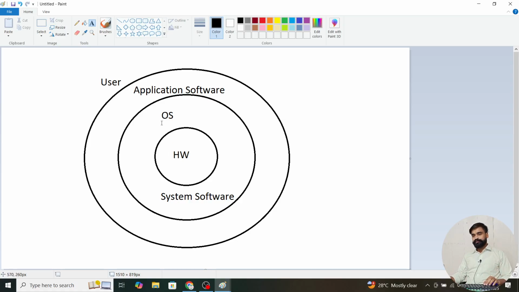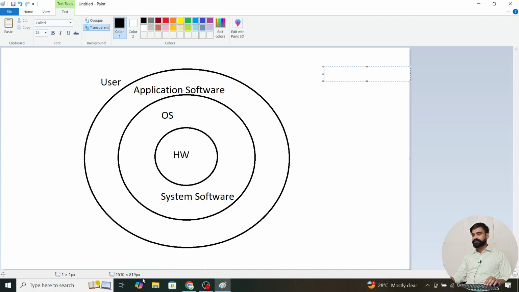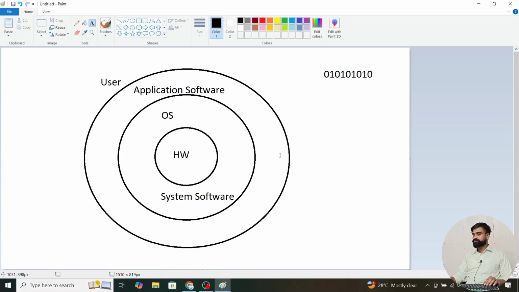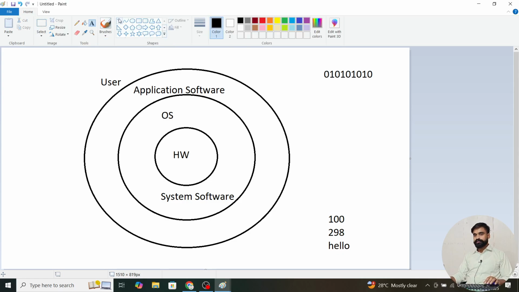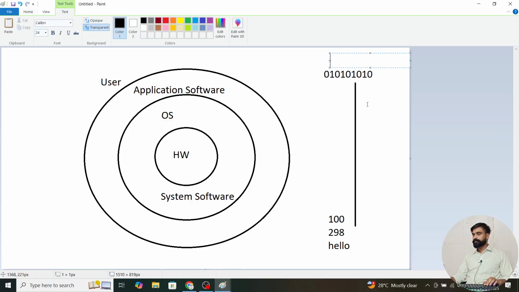No. But if you talk about hardware, the machine understands this language, but humans do not understand this language. Humans understand language like 100, like any number, like hello. So the journey from user to hardware goes like this. This is called binary, or machine language, but humans work in human readable language.